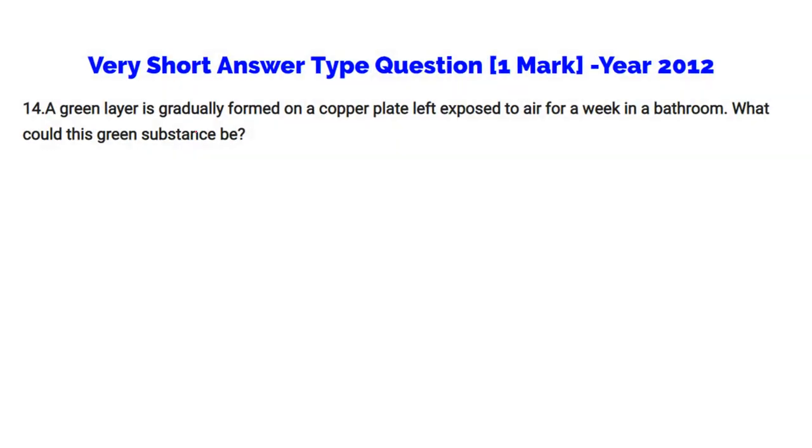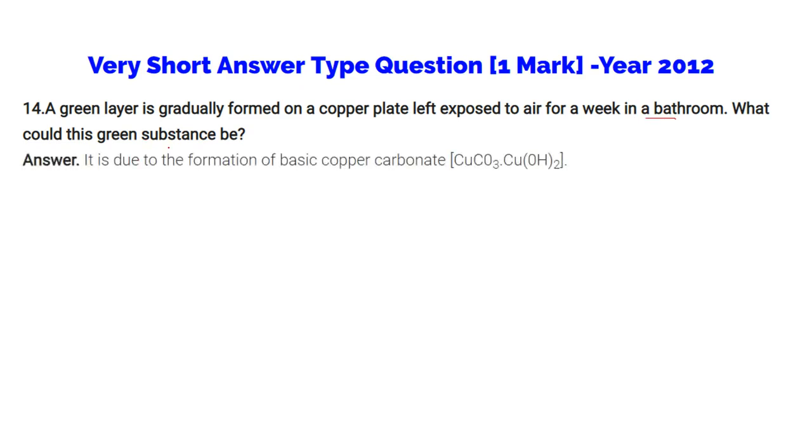A green layer is gradually formed on a copper plate left exposed to air for a week in a bathroom. What could this green substance be? There is a formation of basic copper carbonate, CuCO3.Cu(OH)2, and the color is because of this.